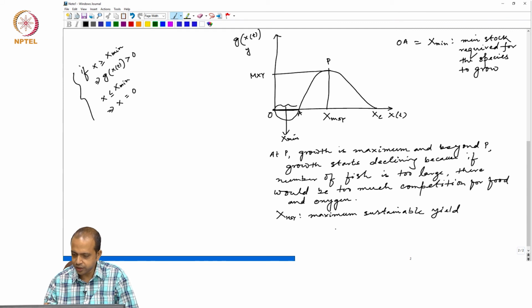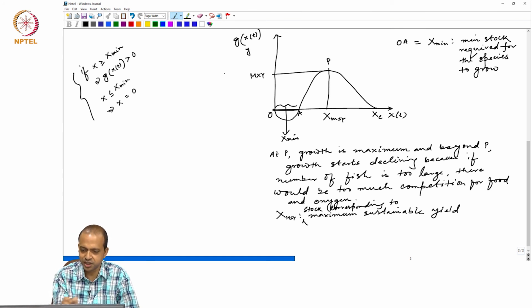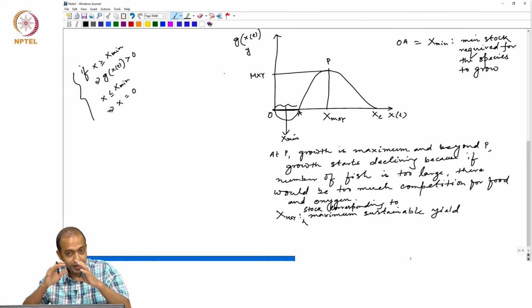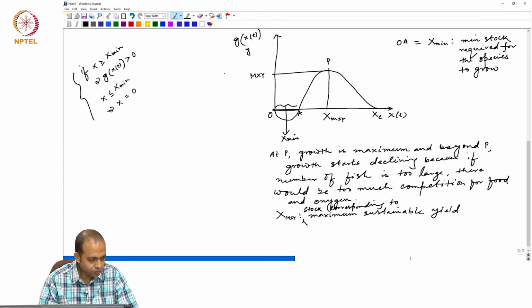So, rather than calling X MSY maximum sustainable yield, I would say that it is the stock corresponding to maximum sustainable yield, because sustainable yield we are measuring here in the y axis, X is simply denoting the stock. So, X MSY is that level of stock which actually produces maximum sustainable yield. This is not sustainable yield, this is basically stock. Okay. Right.